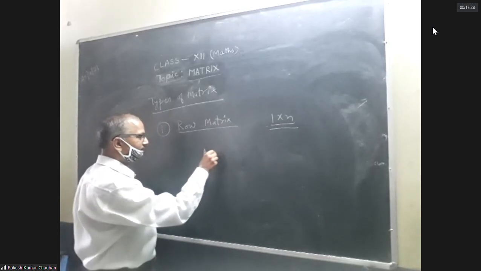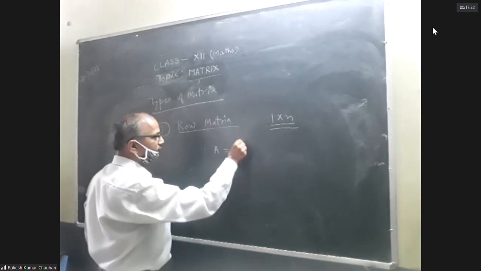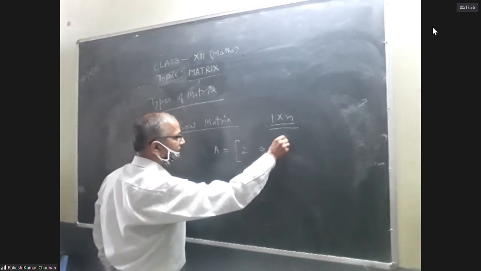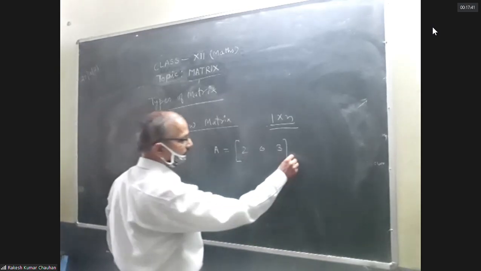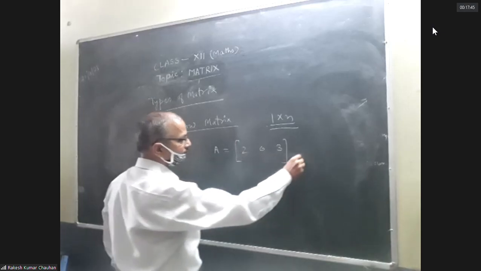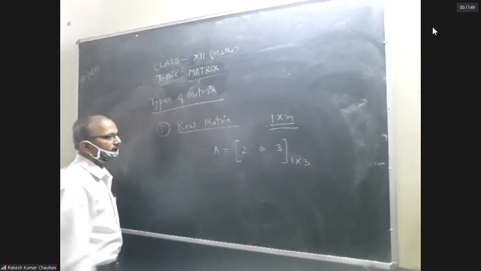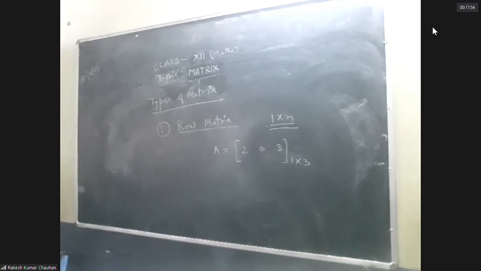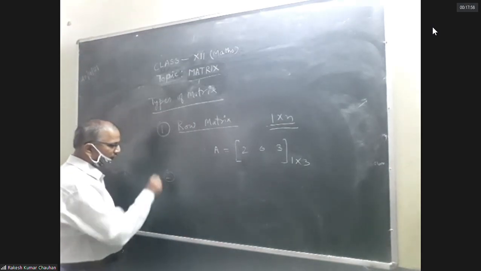Like that, matrix A is equal to 2, 0, 3. This is a row matrix. 1 row, 3 columns. A matrix which has only one row is called a row matrix. Number 2, column matrix.